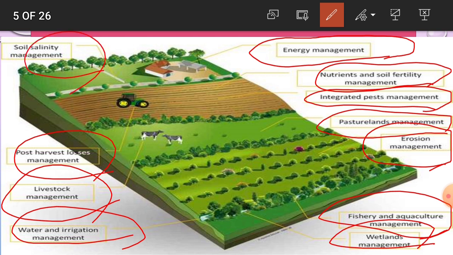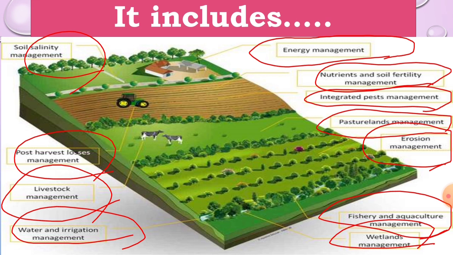Soil salinity management: the salty soil which contains a large amount of salts is called salty soil. Due to drainage and leaching, you have to manage the soil salinity by growing pulse crops or green manure crops. You also have to reduce the salinity of the soil. This is sustainable agriculture, and it includes various practices.